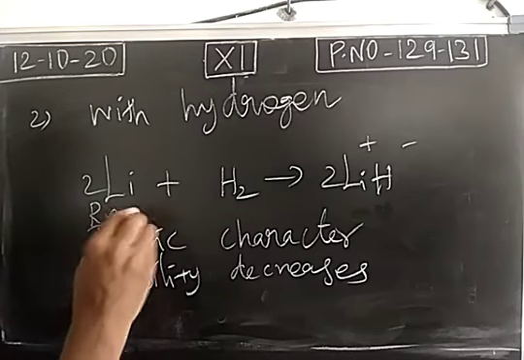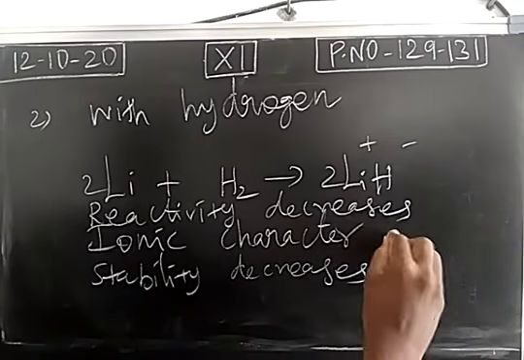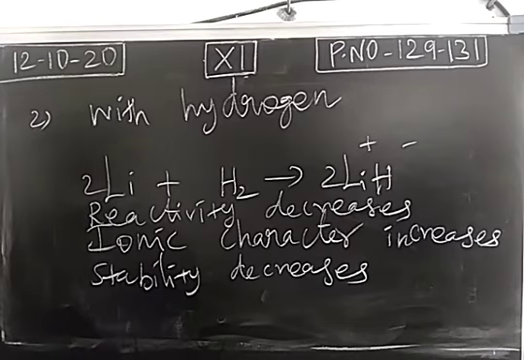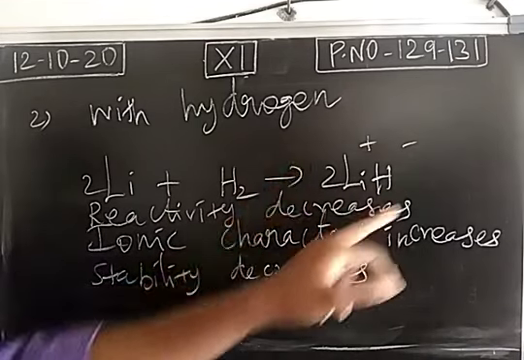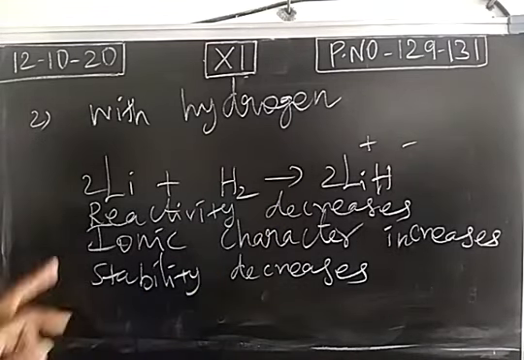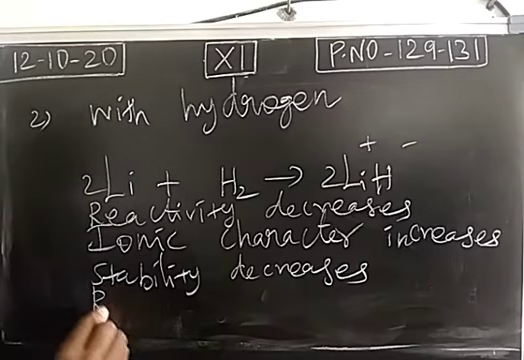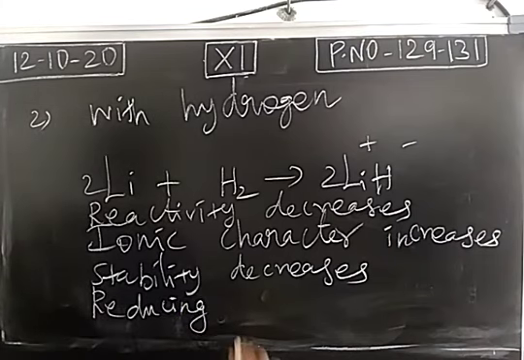So all the points are important. Top to bottom reactivity decreases for alkali metals with hydrogen. The formed compound is an ionic hydride. So ionic character will increase but stability decreases because of increase of size, so easily we can break the ionic bond. So stability will be decreased. Then next one, reducing nature. So here reducing nature increases.